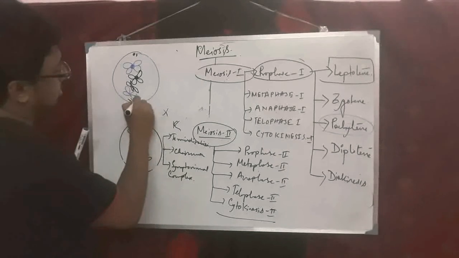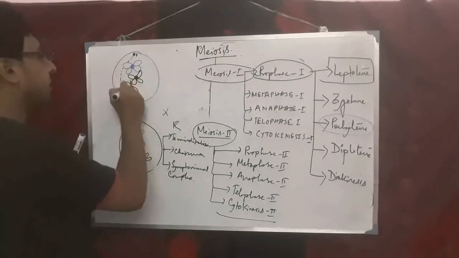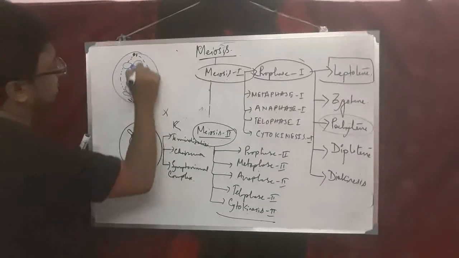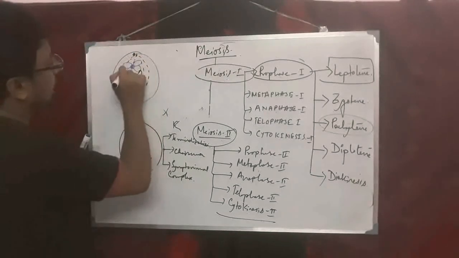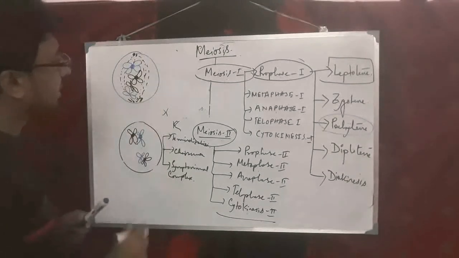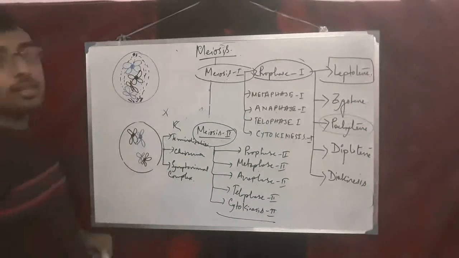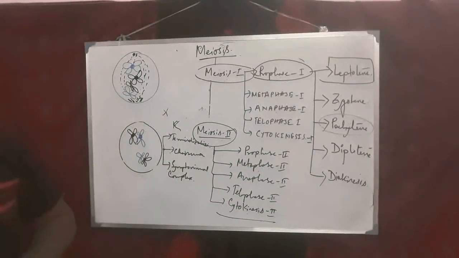Here the astral rays are formed, and also the nuclear spindles are forming. The chromosomes are also present here, especially the chromosomes which have formed chiasma by crossing over, and the nucleolus completely disappears in this stage. The nuclear membrane completely disappears in this stage. Spindle begins to form in this stage, and mainly terminal chiasma is found.